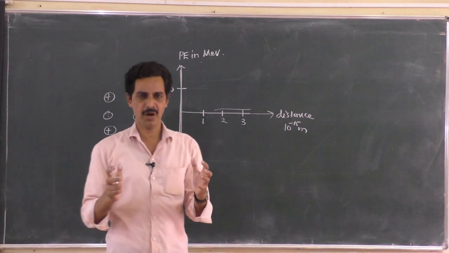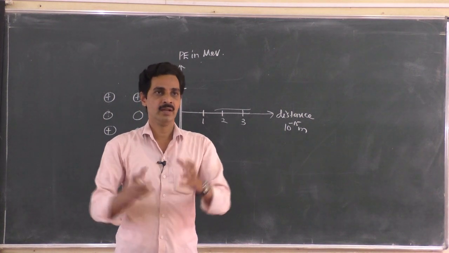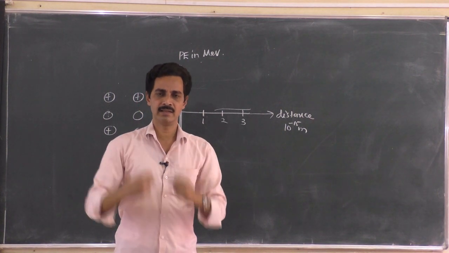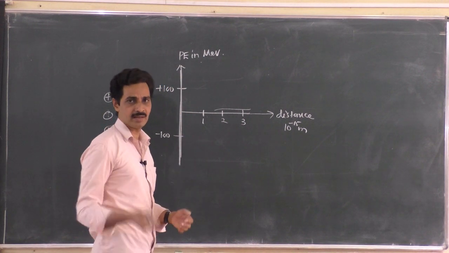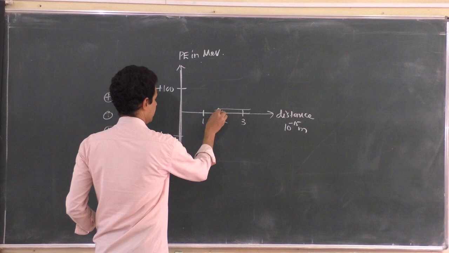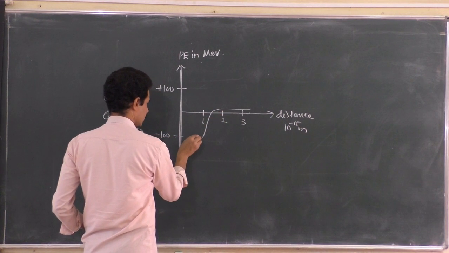the nuclear force is strongest within the nucleus. So within the range of the nucleus, the two nucleons can attract each other with their strongest force, called nuclear force, and it will give high potential energy but negative. So it gives a high potential energy here and becomes maximum very close to 1 Fermi.